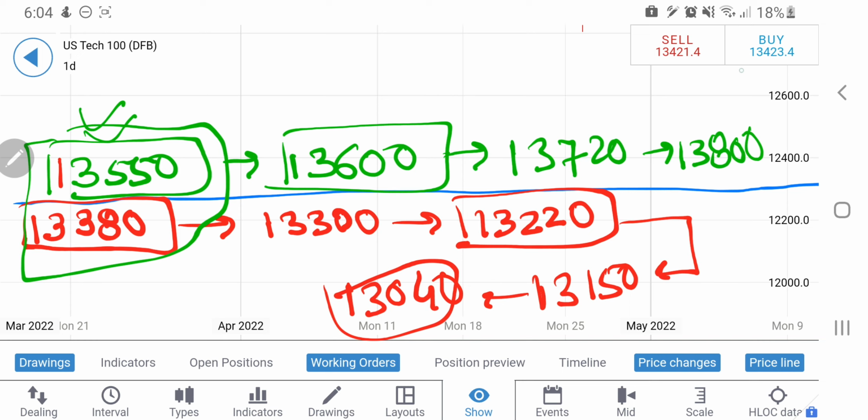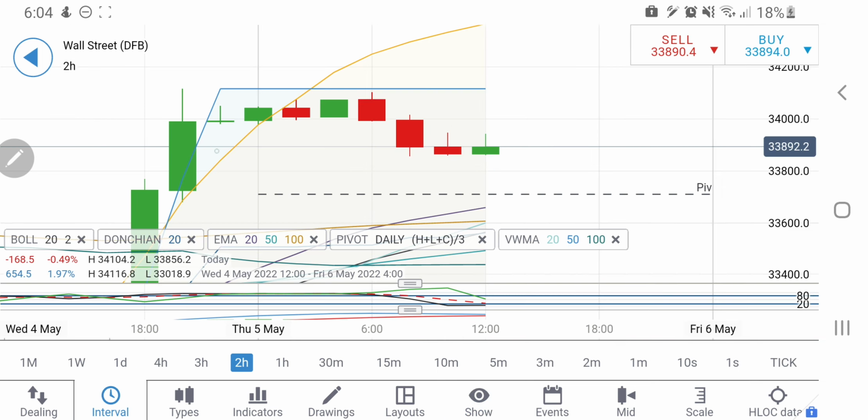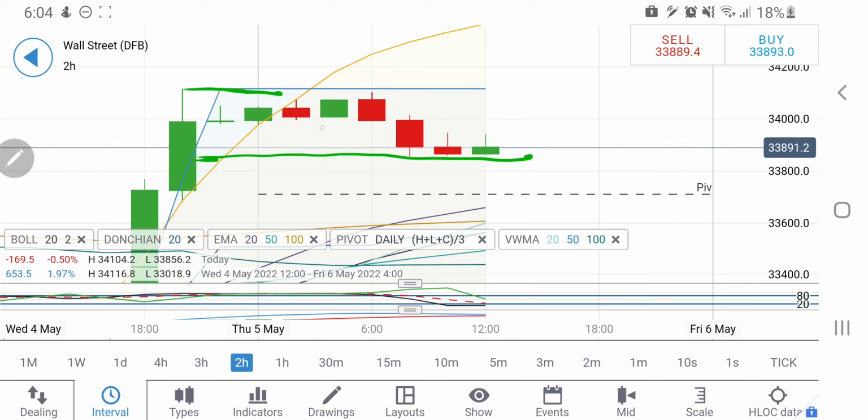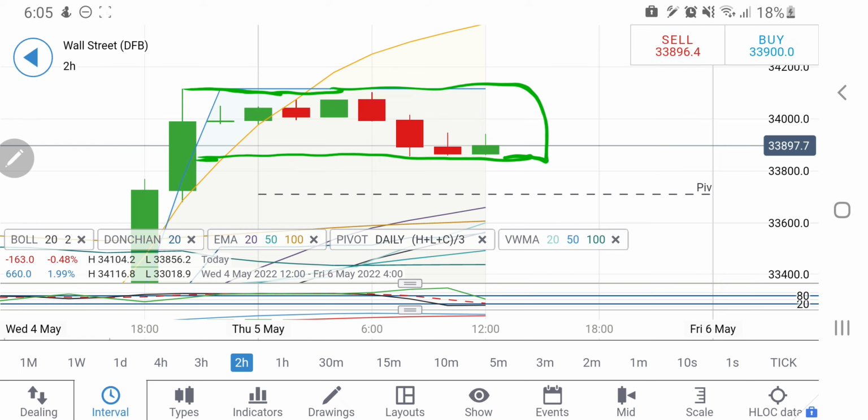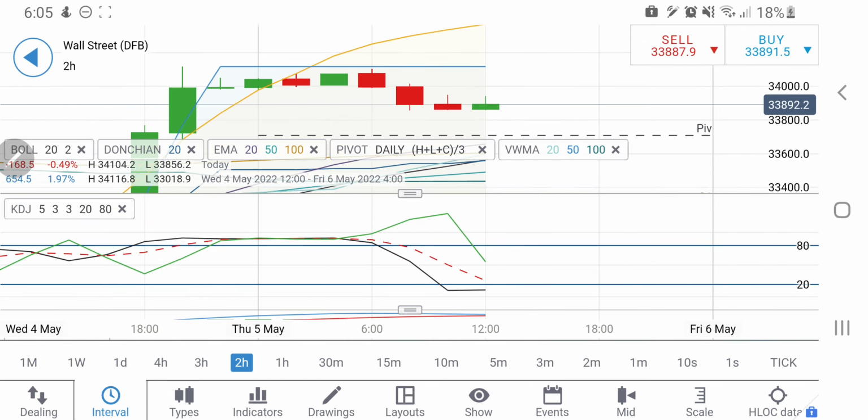Now let's have a look at US30. Similarly, on US30, it has got a support at 33,850, and it has got its resistance at 34,150 levels. Sorry to miss the levels here, 33,850 and 34,150. In between these 300 points, we have to trade with extra caution. See the size of the candle, it is diminishing and it is reversing from here. So probably the next candle might again try to take it upwards.